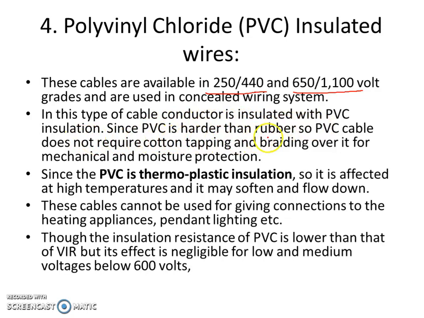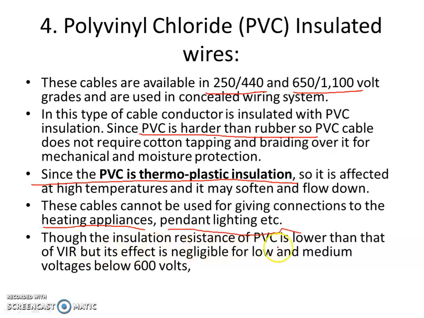Since PVC is harder than rubber, PVC cable does not require cotton taping and braiding over it for mechanical and moisture protection. This material is harder than rubber, right? Though cotton taping is not required, braiding is not required. Since PVC is a thermoplastic insulation, it is affected at high temperature and it may soften and flow down. This cable cannot be used for giving connection to heating appliances, pendant lighting, etc. Otherwise, this thermoplastic insulation may soften down.